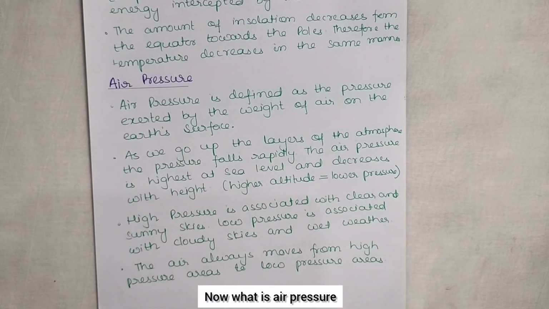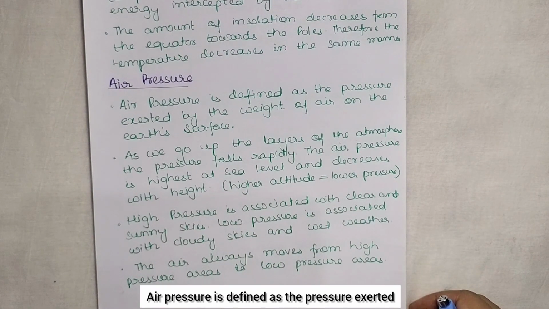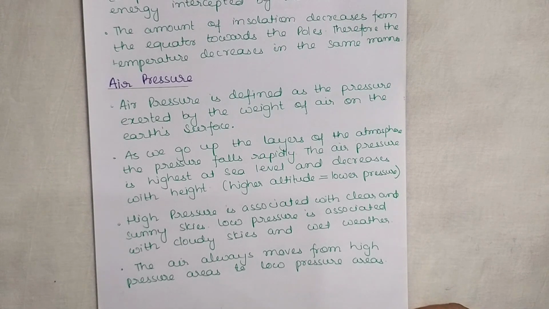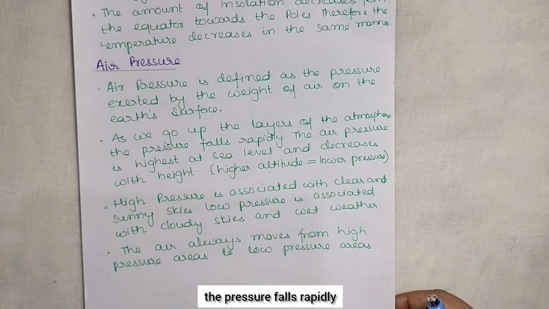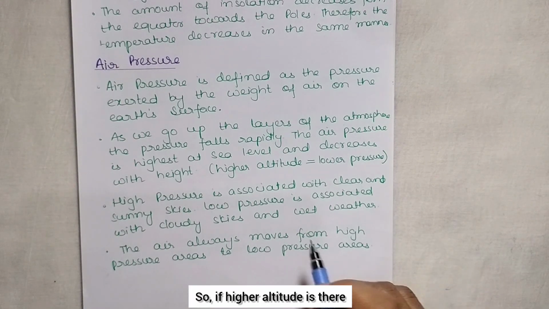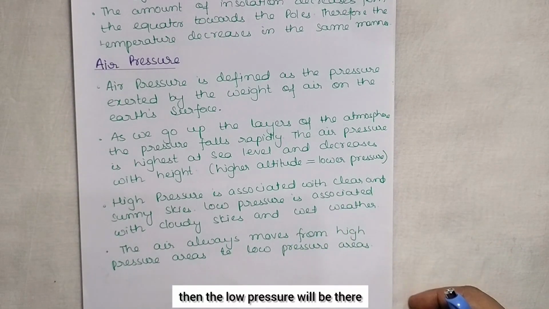Now, what is air pressure? Air pressure is defined as the pressure exerted by the weight of air on the Earth's surface. As we go up the layers of atmosphere, the pressure falls rapidly. The air pressure is highest at the sea level and decreases with the height. So if higher altitude is there, then low pressure will be there.